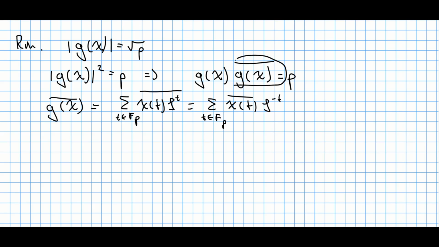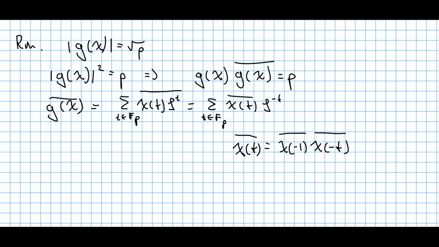So taking this Gauss sum conjugate, you will see that this is again a sum running over all elements from this field. You take the conjugate of chi at point t times this zeta raised to the power of negative t. And now I want to make this chi at point negative t instead of t. So I can just rewrite this chi at point t by the multiplicativity as chi at point negative 1 times chi at point negative t.